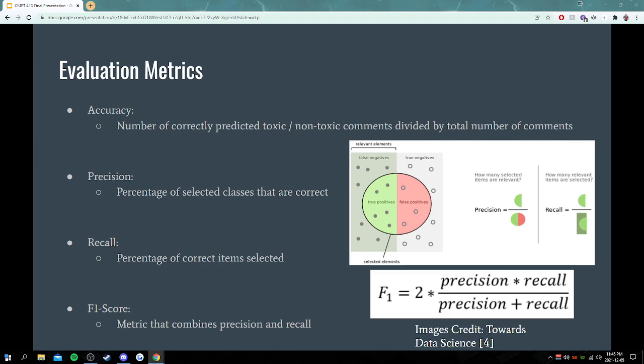For our evaluation metrics, we look at the accuracy, which doesn't always give the best idea of how well a model performs. So in addition to that, we also look at precision, recall, and F1 score. The precision is a percentage of selected classes that are correct. The recall is a percentage of correct items which were selected, and the F1 score combines the precision and recall to give a better summary of how the model performed, and you can see the F1 score calculation on the right side there.